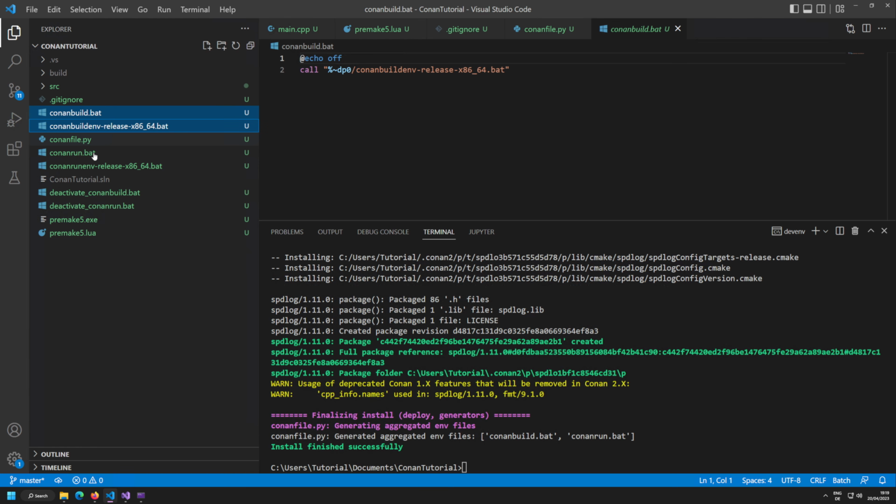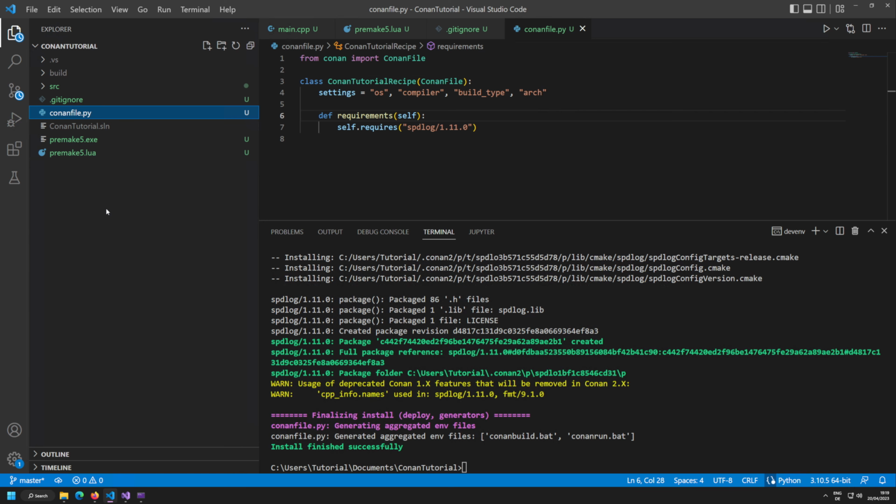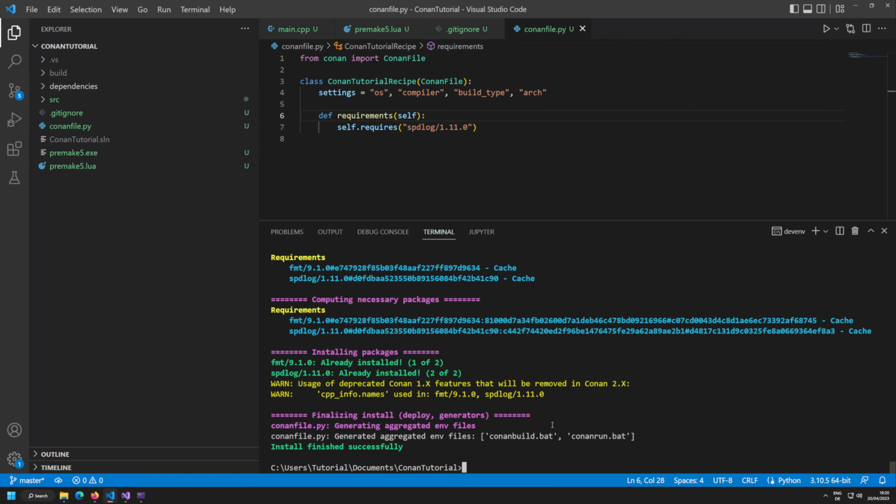So yeah, what I want to do is quickly delete all of these files that just have been created. Yeah, there we go. And then I'm going to modify our command so that it doesn't populate our root directory. Now, what is the command here? Well, basically what we want to specify is the output folder, and then we can directly provide a value with equals. I just want to put them all into a subdirectory called dependencies. And if I add that, you can see that the command, first of all, was faster because the requirements were now loaded from the cache.